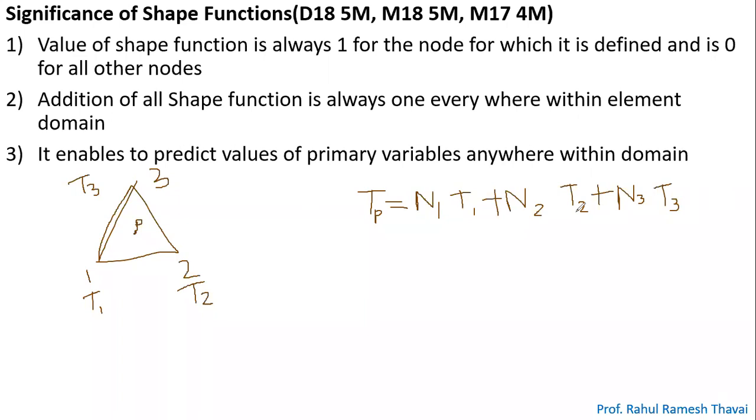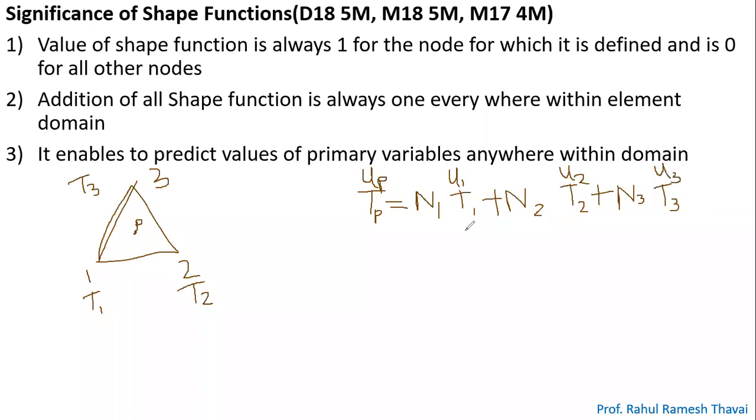So with the help of shape functions, you can calculate the value of, see what it is written, it enables to predict the values of primary variables everywhere within the domain. Temperature is nothing but a primary variable. Instead of temperature, you can write displacement. If I ask you what is the displacement at point P, you can write UP. Displacement at point P is given by N1 U1 plus N2 U2 plus N3 U3, replacing the temperatures with displacements.